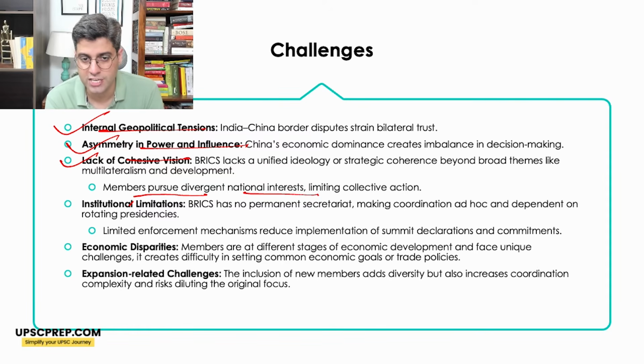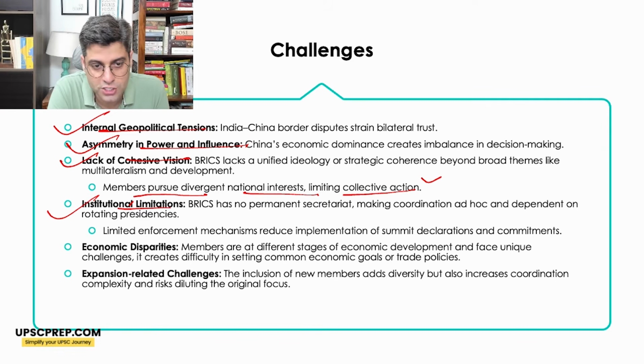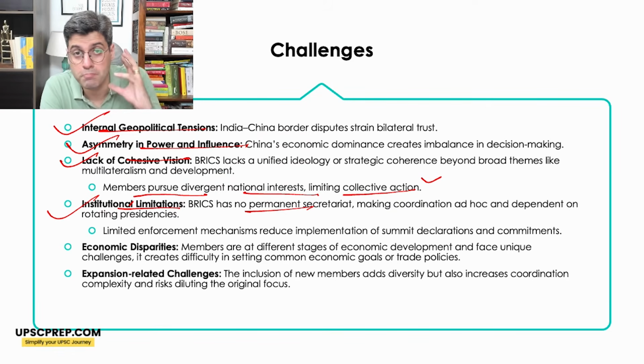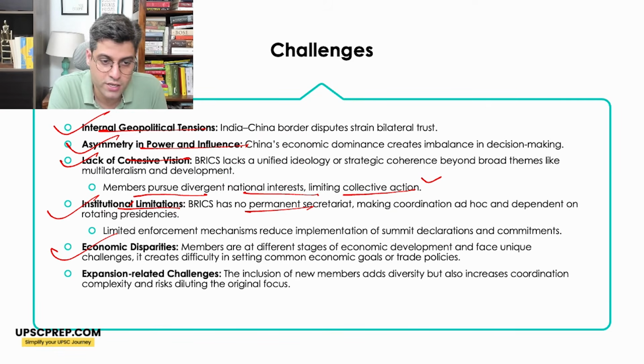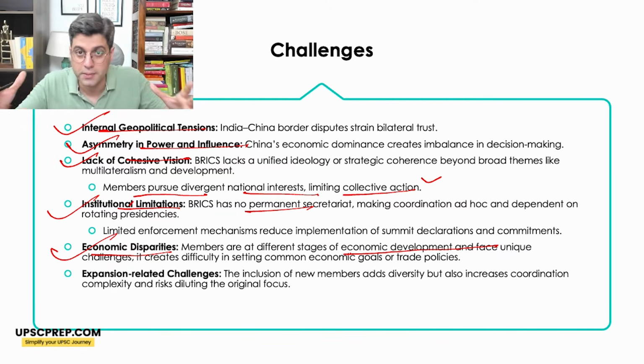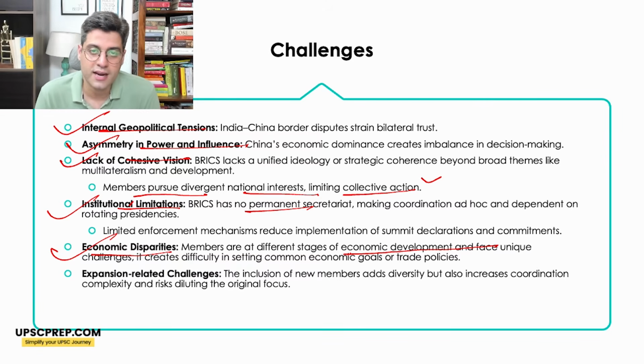Members pursue divergent national interests, limiting collective action. Institutional limitations are there. BRICS has no permanent secretariat. Economic disparities are there, as I've told you, between the members. Different stages of economic development. So members are not just developed countries. China, you can say, has a very high per capita income. On the other hand, there are countries like Ethiopia, India, which have low per capita income. So there are income disparities, economic disparities within the bloc.